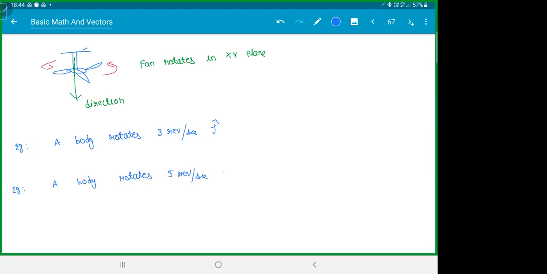Five revolutions per second, minus I cap. So what should we do here? Put your thumb along J cap and curl your fingers. Basically make a fist. The rotation of the fingers gives the motion of the particle.